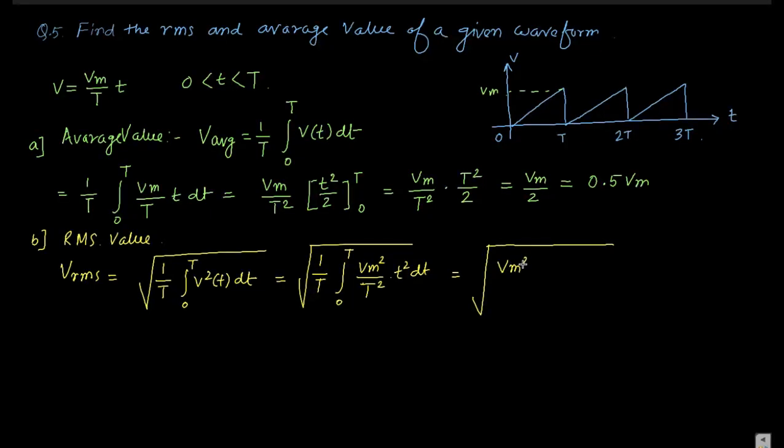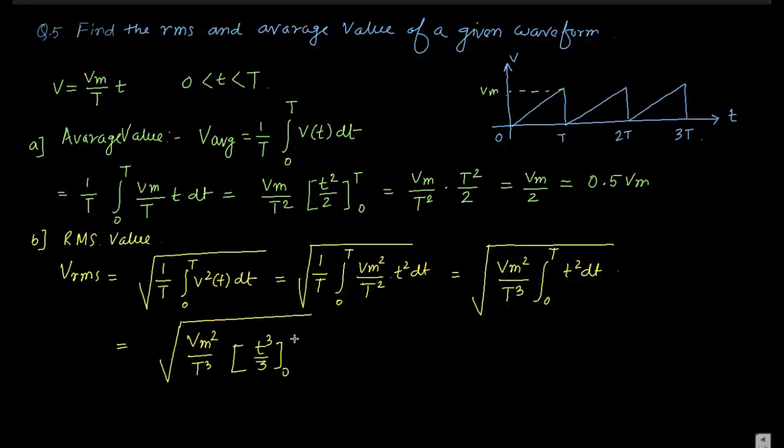Vm square by t square is common, and the integral from 0 to t of t square dt becomes t cube by 3. So it is Vm square by t cube by 3, limit 0 to t, that is Vm square by t square into t cube by 3.